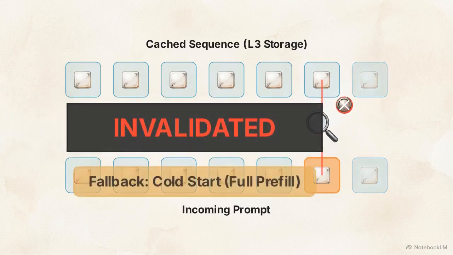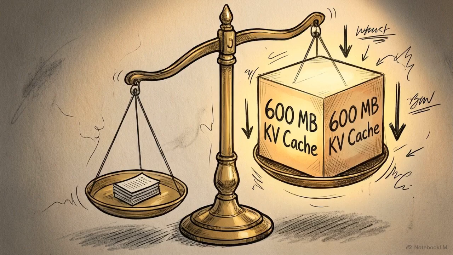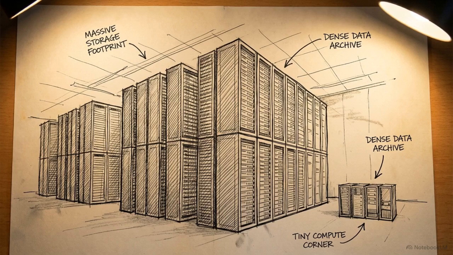Looking at this visual scale highlights the second major constraint, the sheer physical size of key-value tensors. For a standard 7 billion parameter model, the resulting cache for a single 100-page PDF consumes over half a gigabyte of storage. At enterprise scale, the cost of distributed storage required for these heavy tensors can quickly eclipse the financial savings from reducing GPU compute.